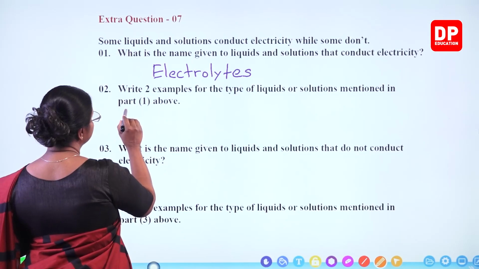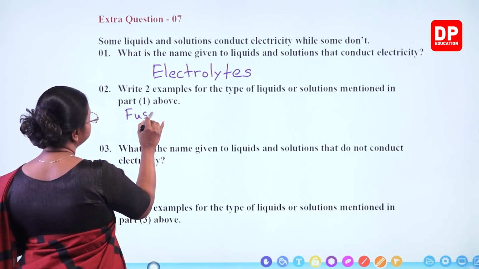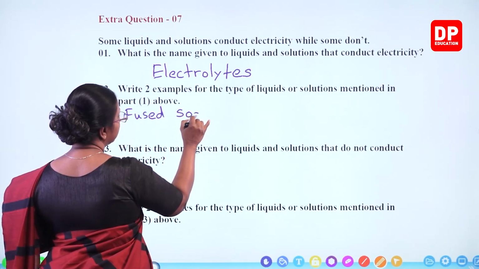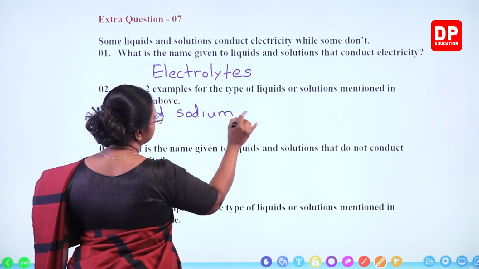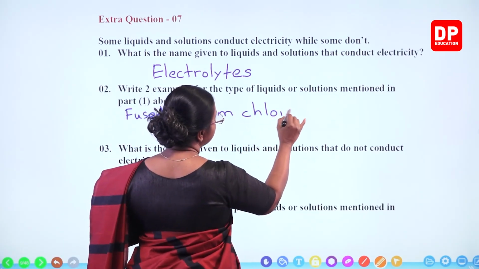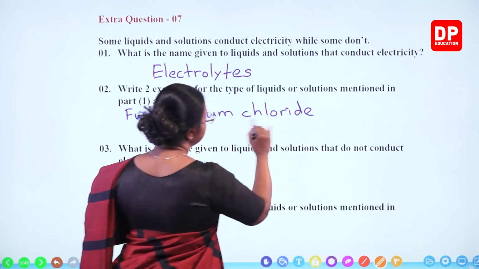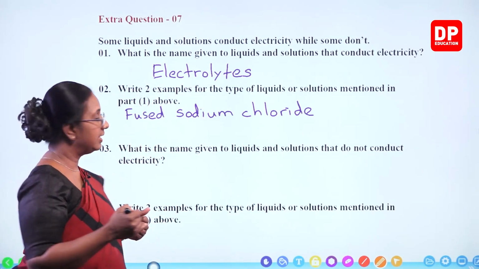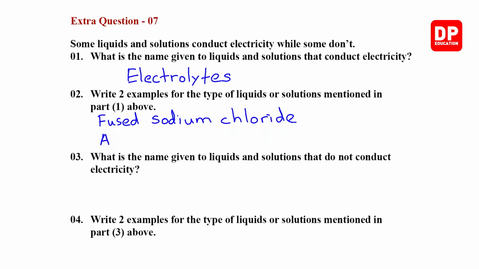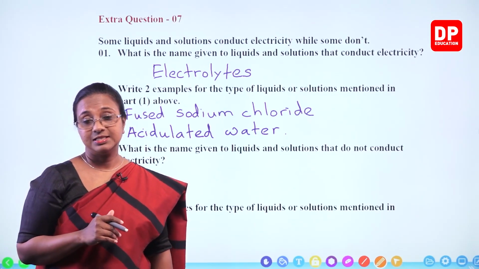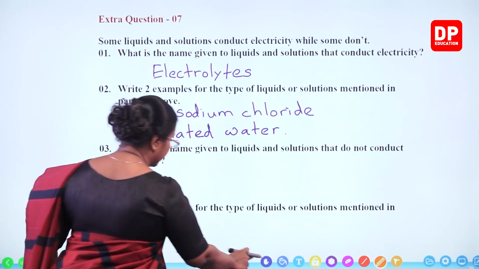So here I will say fused sodium chloride. Here also we can use symbols or write it in words. And acidulated water, or acidified water. They are both electrolytes. Then we'll look at the next question.